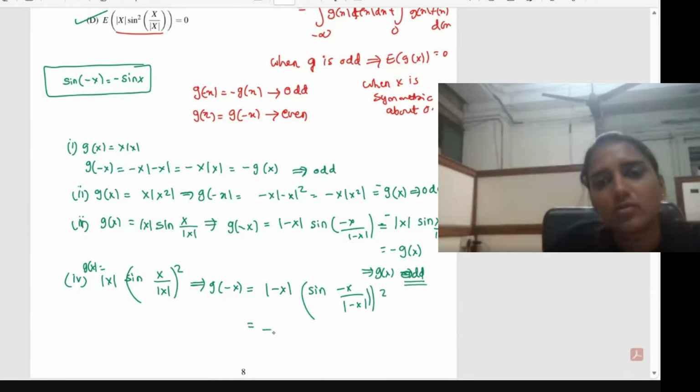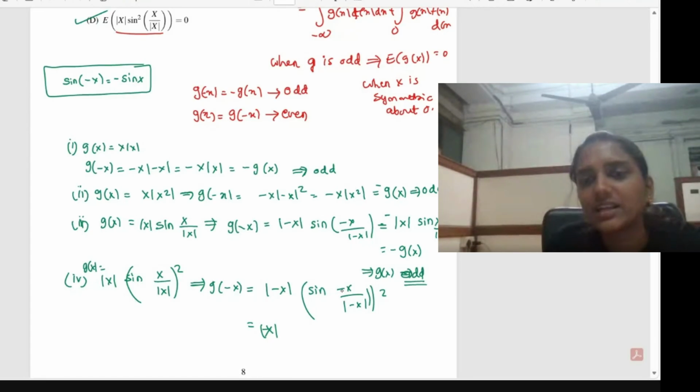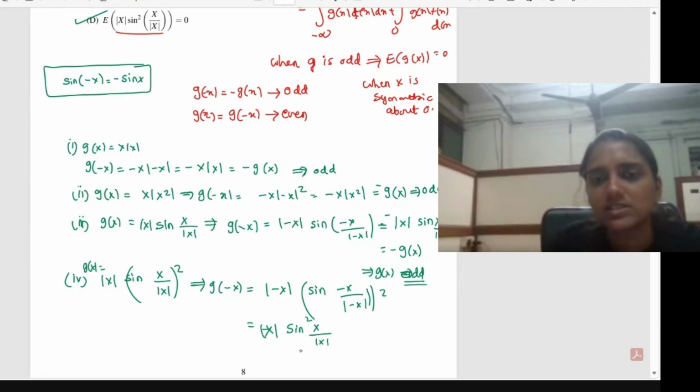Okay, so that will be equal to mod x into, even though this will be minus sine x divided by mod x, you are taking the square. So the negative sign will get cancelled. So this will turn out to be sine of x divided by mod x the whole square itself, which is equal to g of x.